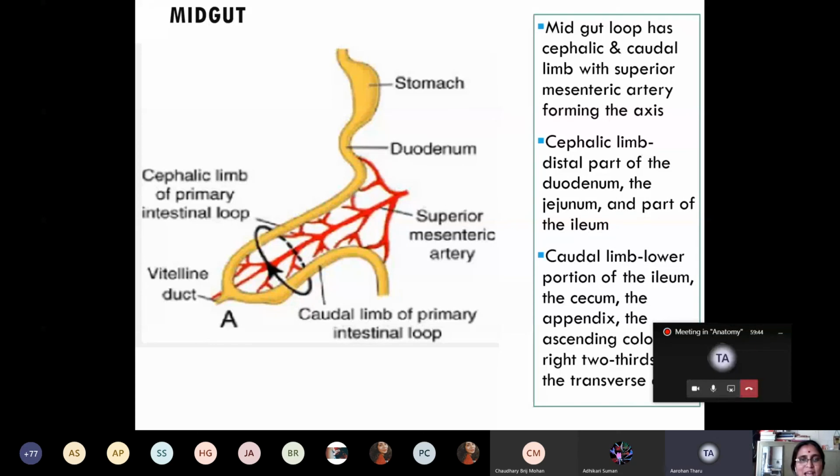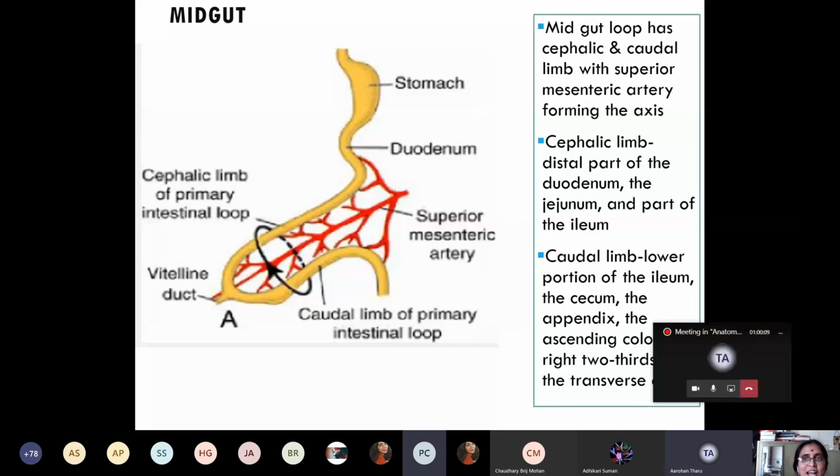Very interesting. Have you ever imagined how your small intestine has developed? See, the midgut loop. This is how it was developed in your body when you were inside your mommy. So which limb gives rise to the appendix or the cecum? Caudal. Very good. Ascending colon?